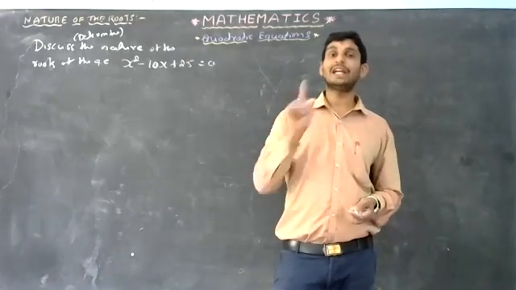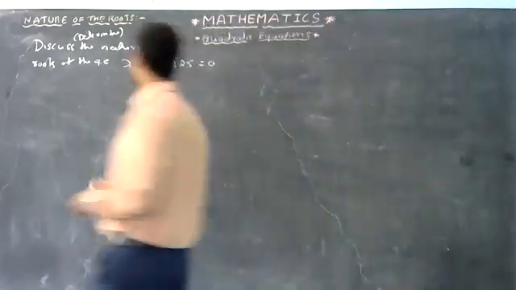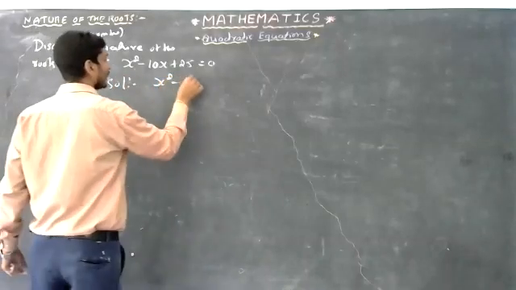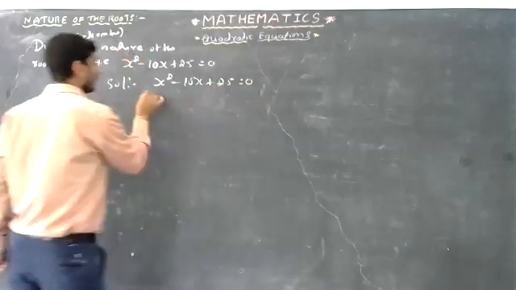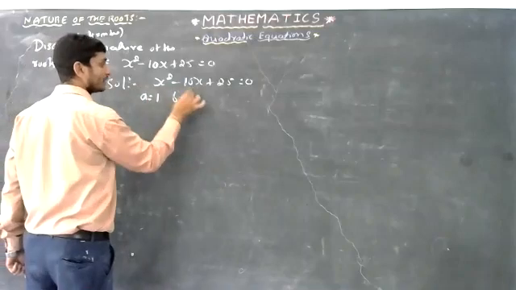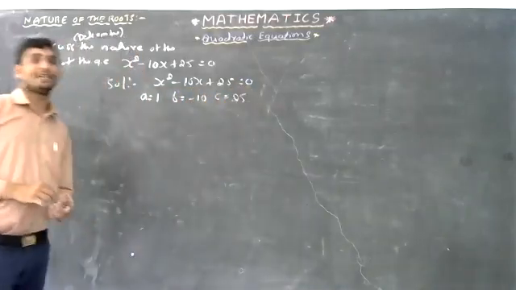To find a, b and c, the quadratic equation must be in standard form. Okay, it is already in standard form. Let's go for the solution. It is x square minus 10x plus 25 equals 0. Here a is the coefficient of x square, that is 1. b means the coefficient of x, that is minus 10. c means the constant, and the constant here is 25.